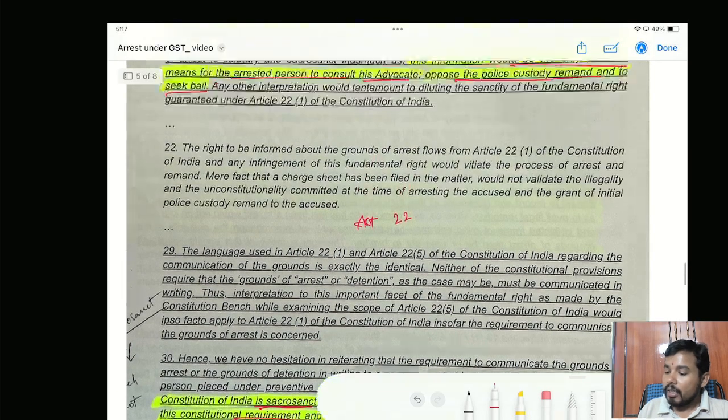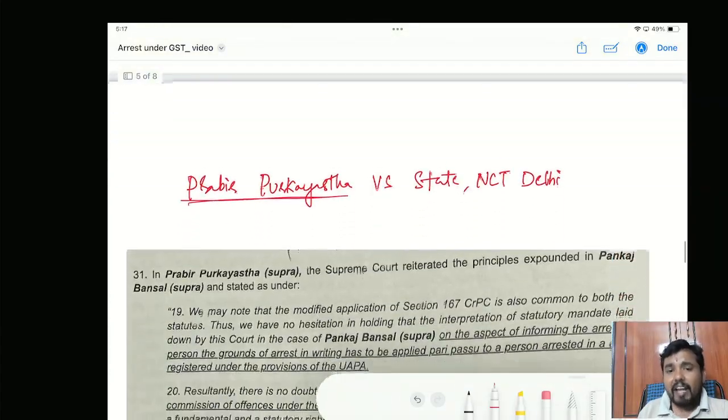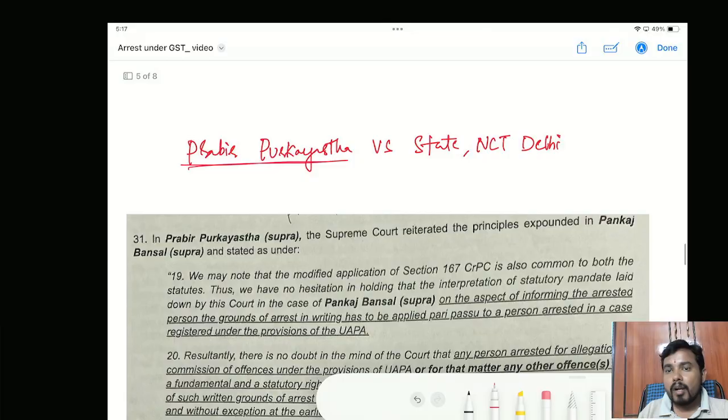Okay, so considering all these aspects, I will try to explain the importance of communicating the grounds of arrest with a very small example. For example, you have said that I have committed one offense. Now, you being an investigating authority, you will have a lot of understanding of how that offense was committed and what my role is and what I have done.